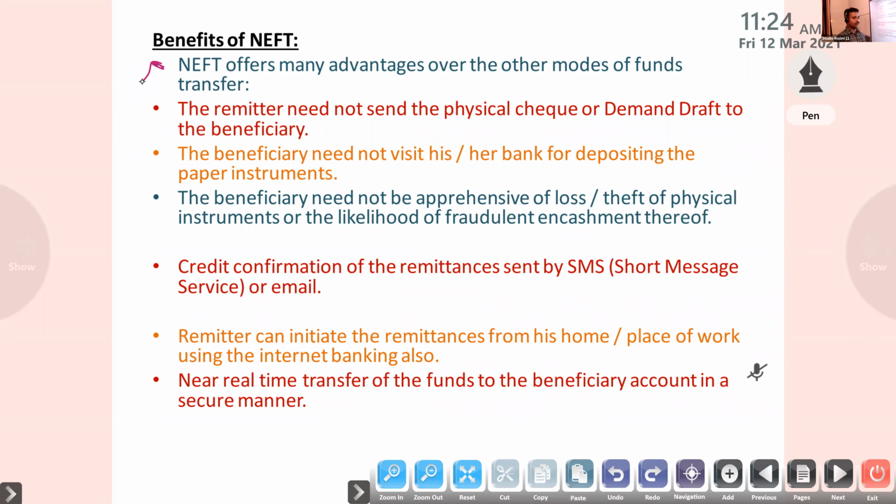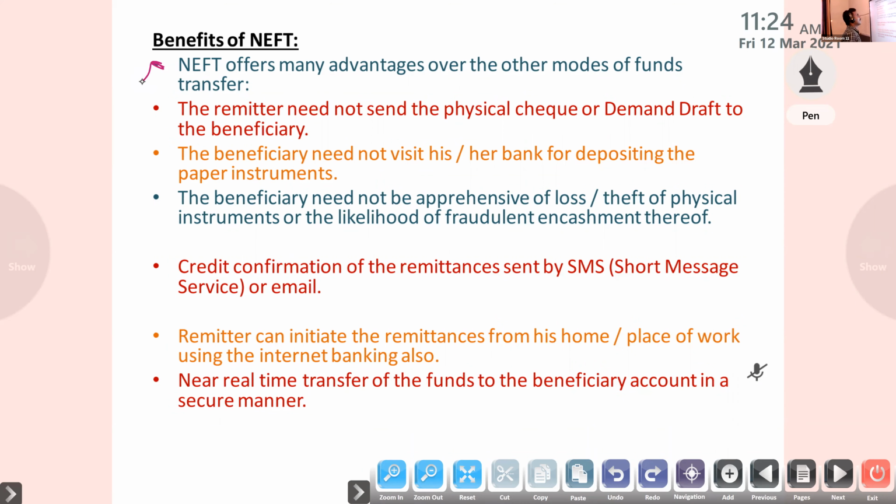I have to be very careful whenever I give the account number. If I am transferring the funds from mobile or online, I have to be very careful in typing the account number of Shubham Pal. Then if I enter the IFSC code correctly, only Shubham Pal will get that amount. No one else will get that amount. So these are the benefits of NEFT.